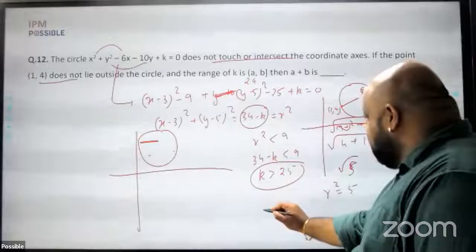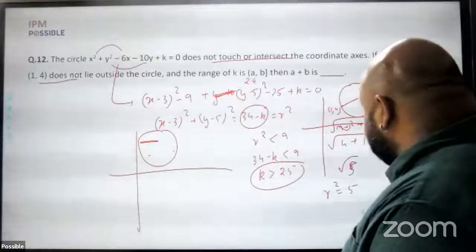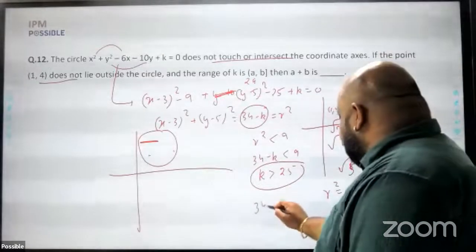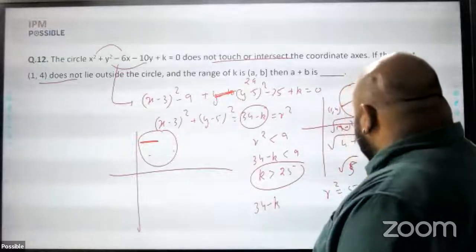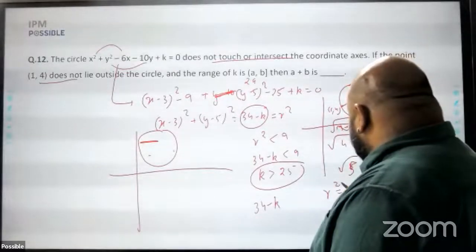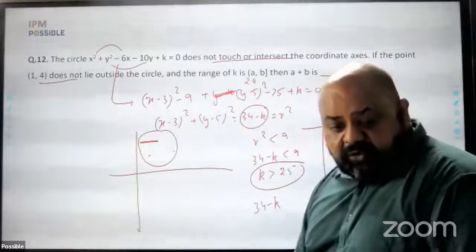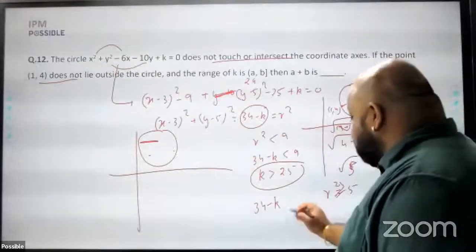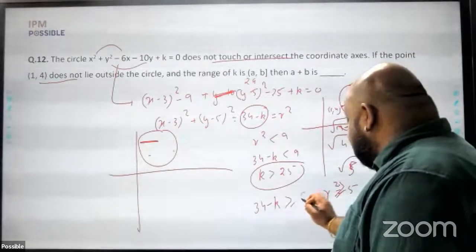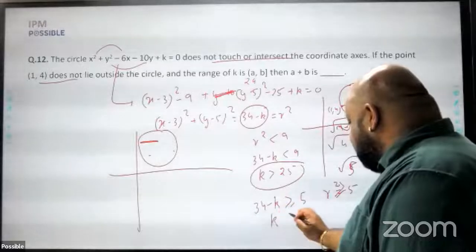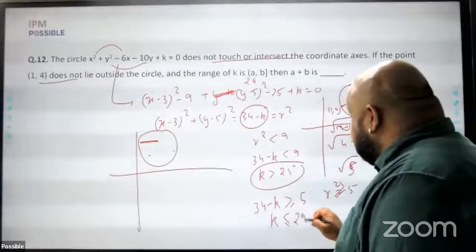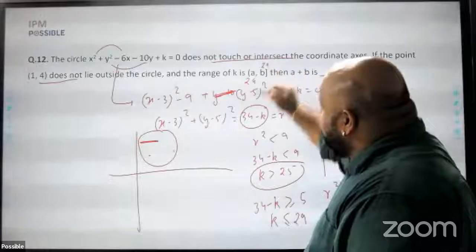If I substitute here, I'll get 34 minus k. R has to be greater than or equal to this value. So r square has to be greater than or equal to 5, because this is the minimum radius that you have. So 34 minus k has to be greater than or equal to 5, or k has to be less than or equal to 29. And therefore b is an included range.